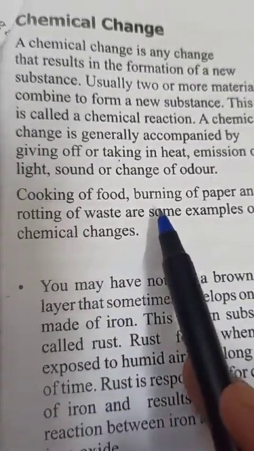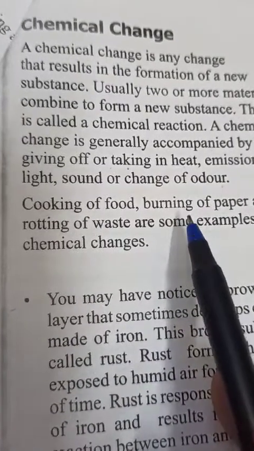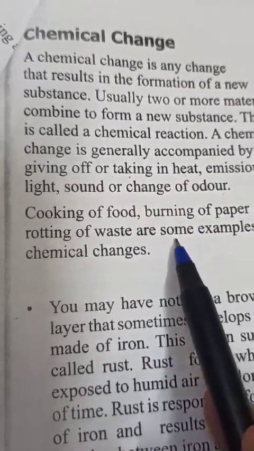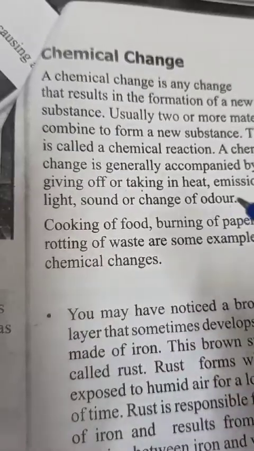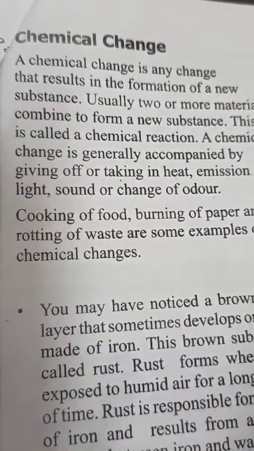Children, you can write down your own also. You can find out many changes on your own about the chemical changes and physical changes.